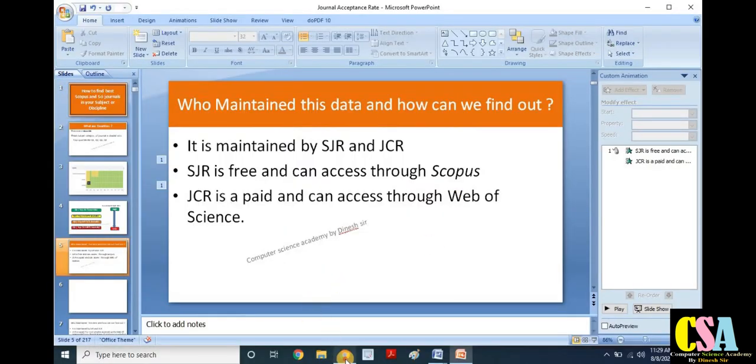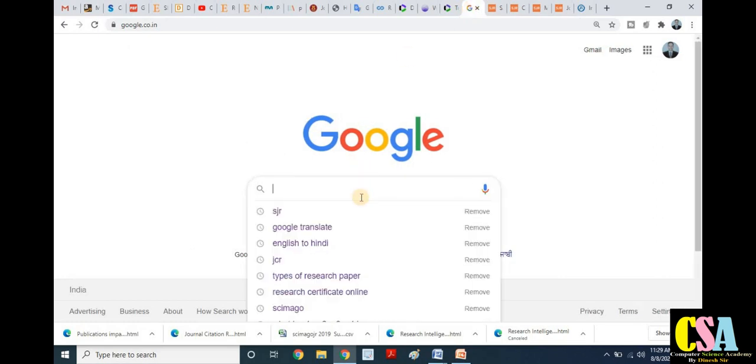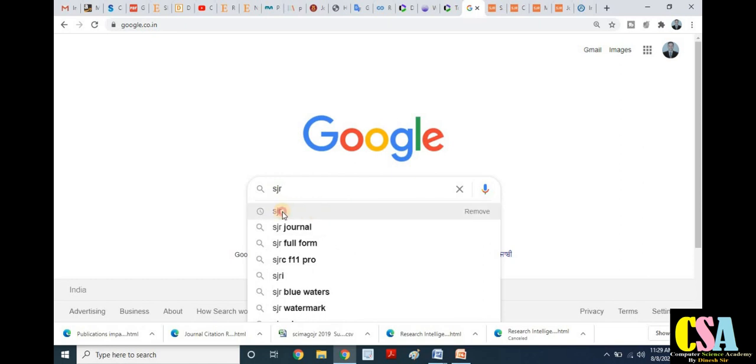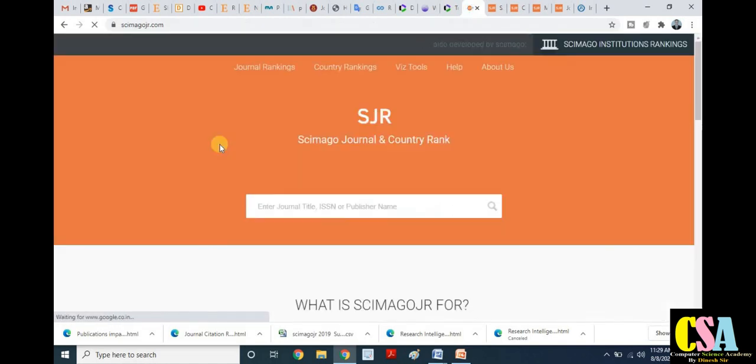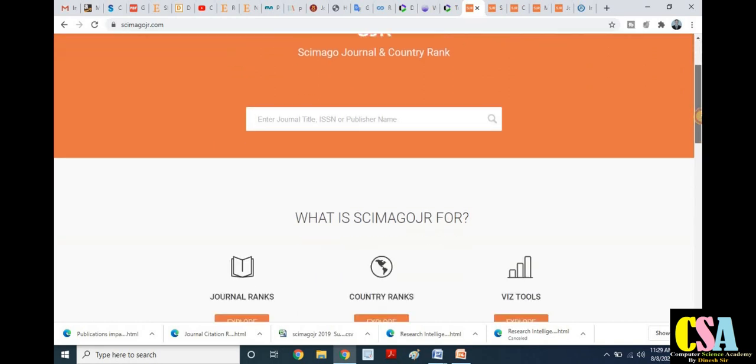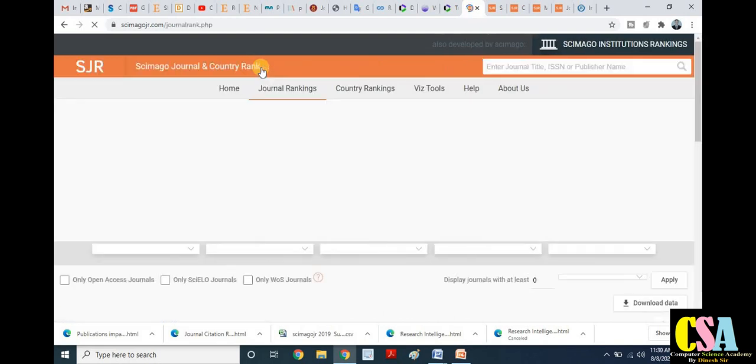First of all, go to Google and just type SJR. Put the query SJR and you will find the top link. Just click on this particular SJR and you will be redirected to the SJR, the Scimago Journal Rank. Now how will we find the journal ranking? Just click on the top, this is the journal ranking, and click on this particular tab.